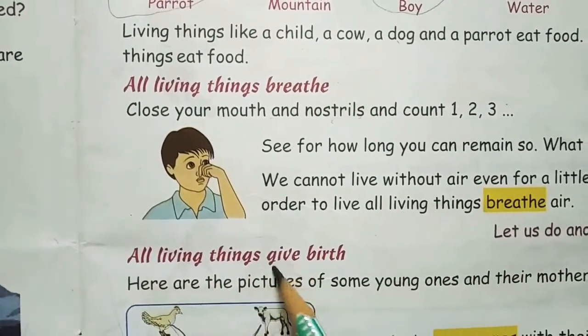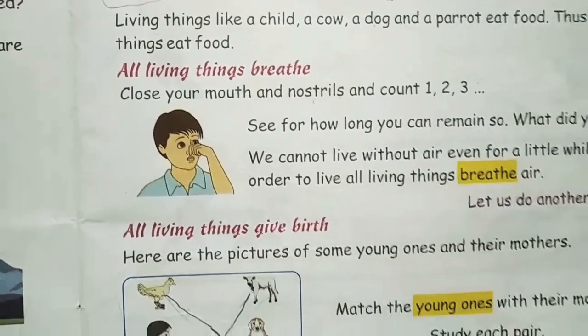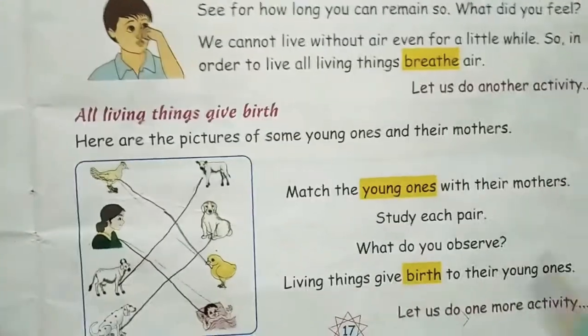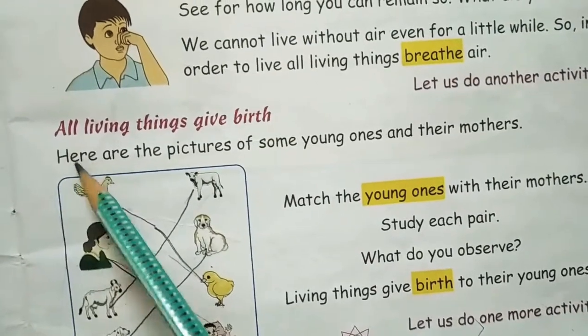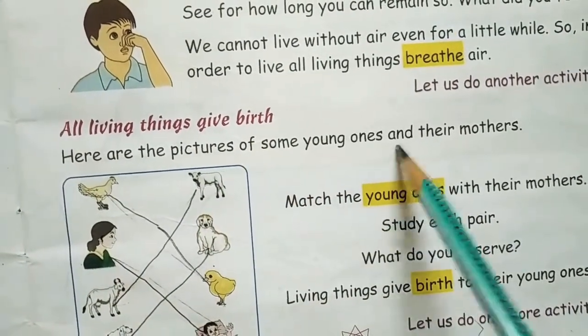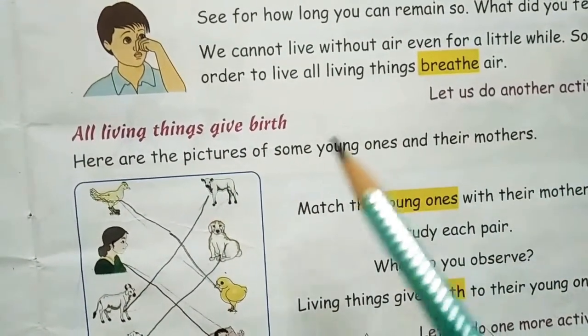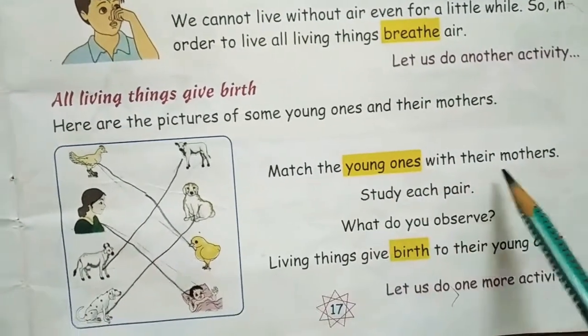Okay, now moving to the next point. All living things give birth, children. Okay, that means what? They reproduce the young ones. So here are the pictures of some young ones and their mothers. Okay, so match the young ones with their mothers.